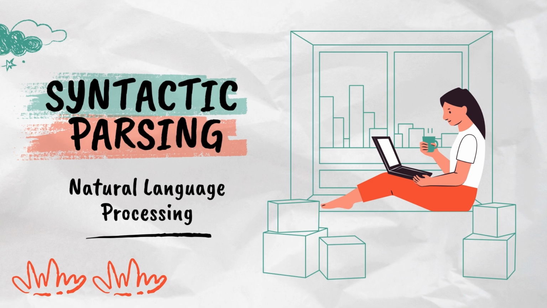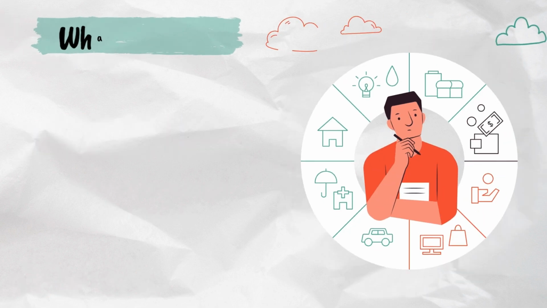Well, it's all thanks to something called syntactic parsing, a technique that helps computers understand the structure of human language. Today, we are diving into this fascinating world of natural language processing, NLP, and how parsing makes AI smarter. Let's go. What is NLP?